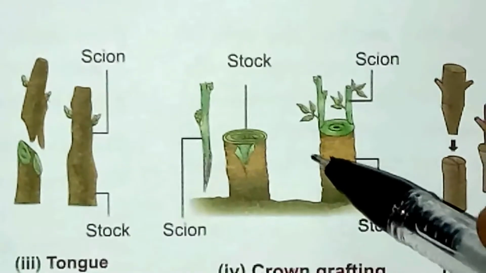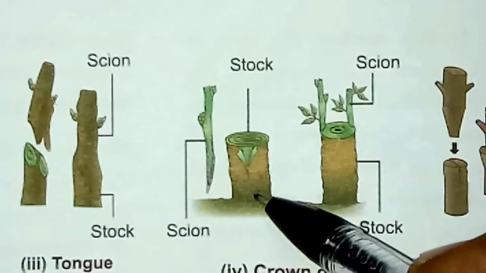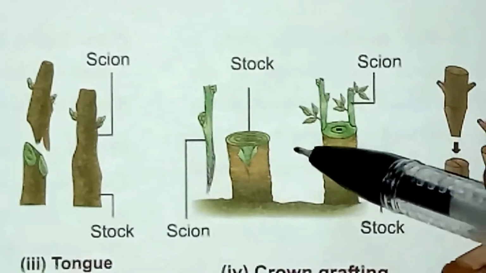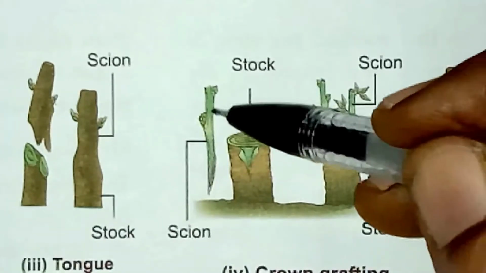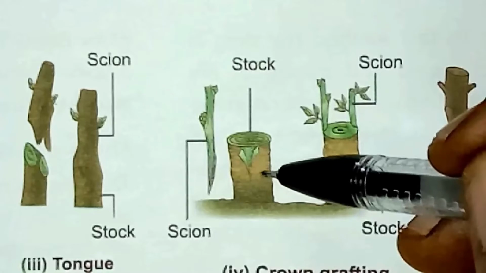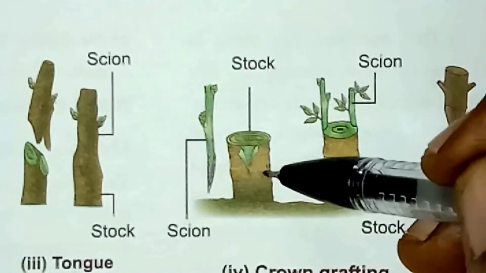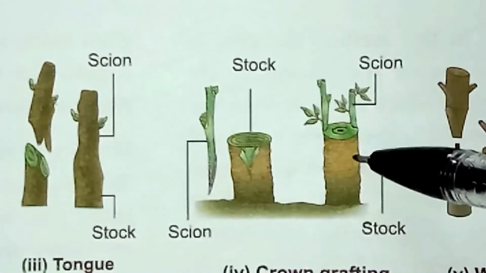In crown grafting, the stalk is large in size. Can you see the large-size stalk? It is cut, and wedge-shaped scions are made, and they are inserted in the slits or clefts on the stalk and fixed in position using graft wax.